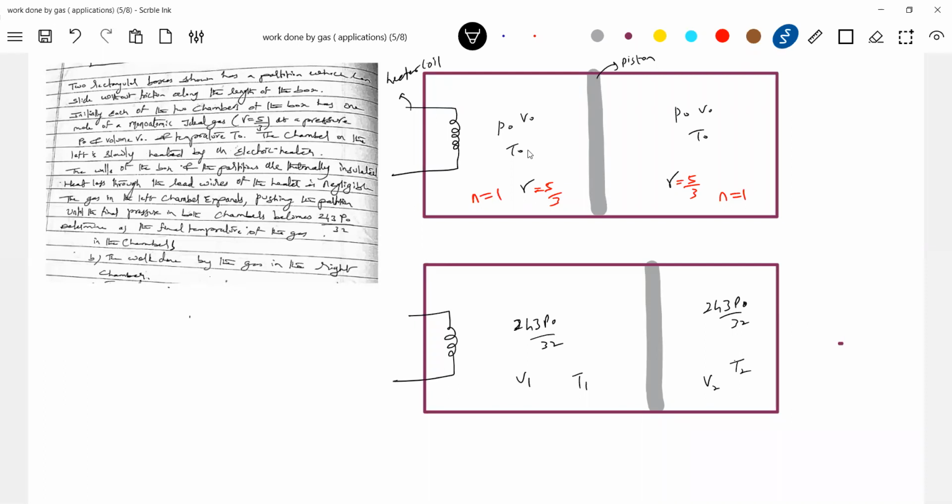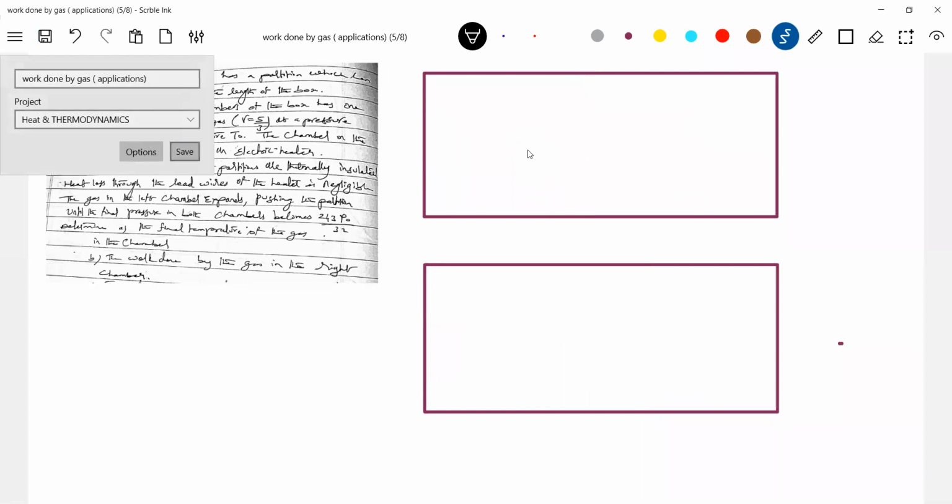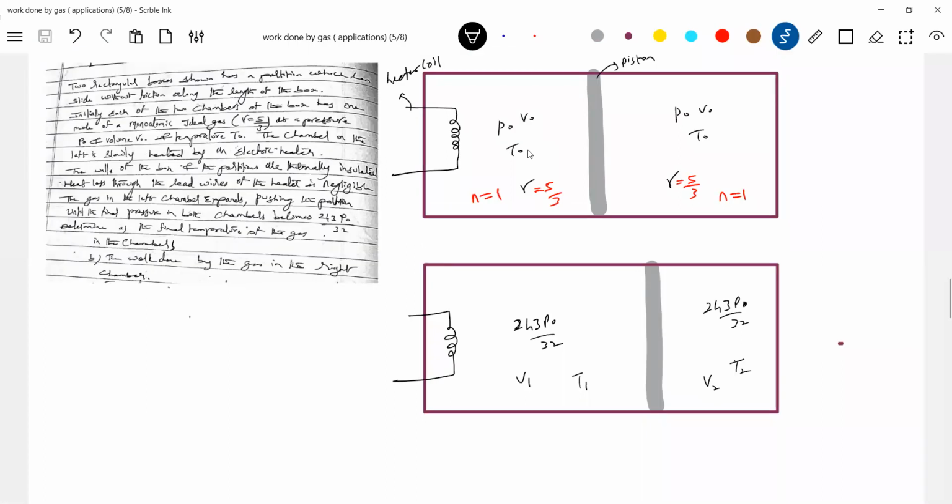Okay, let's do one thing. What process is the gas undergoing in each part? The piston is non-conducting, and the cylinder is also non-conducting. First look at the left part. It will accept energy, so some heat is absorbed by the gas. After absorbing it, the temperature will increase, pressure will increase, volume will increase. So it will expand. So what process?